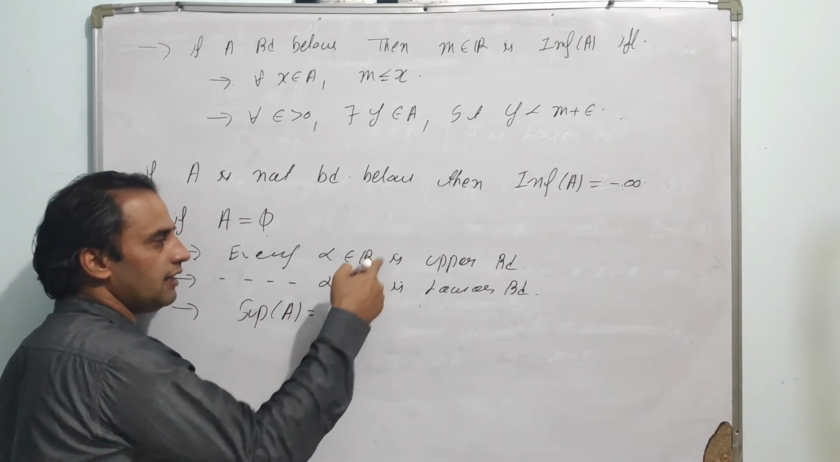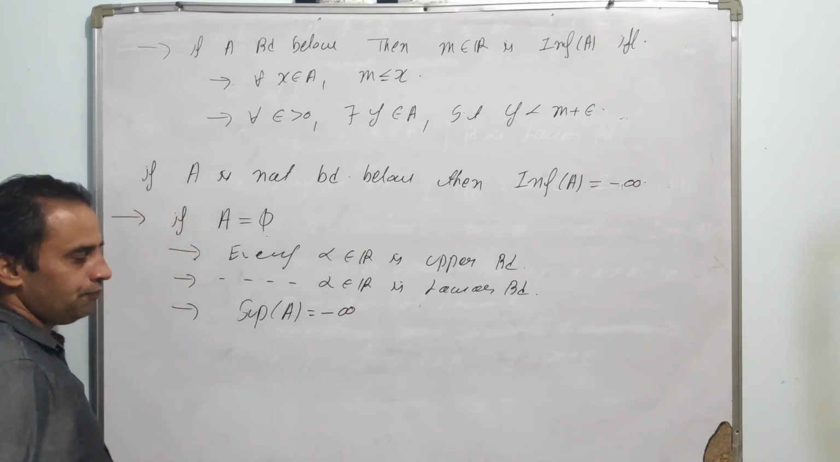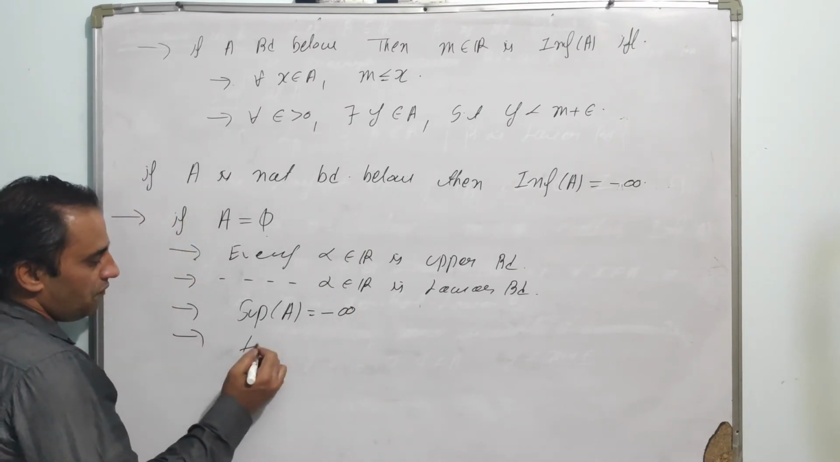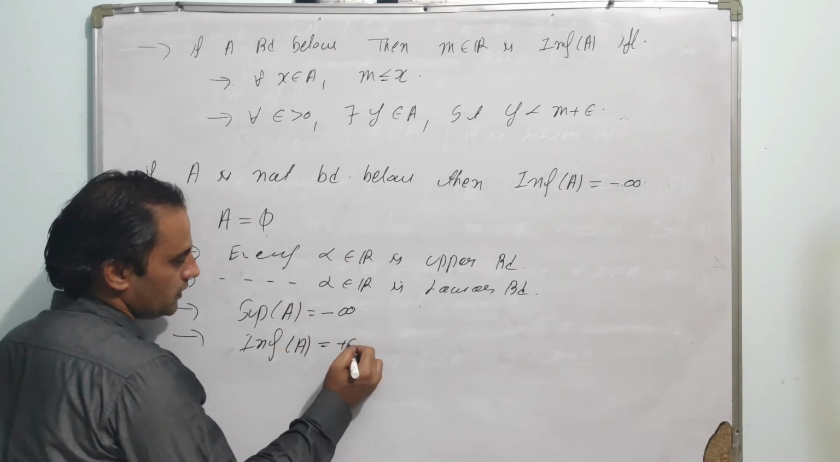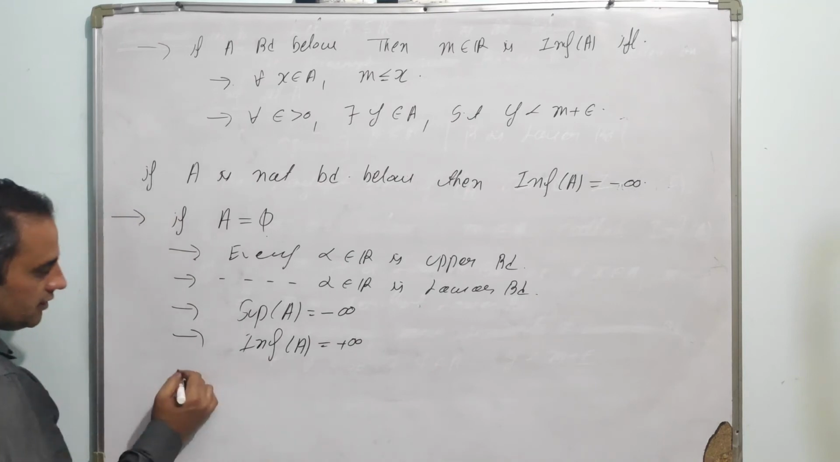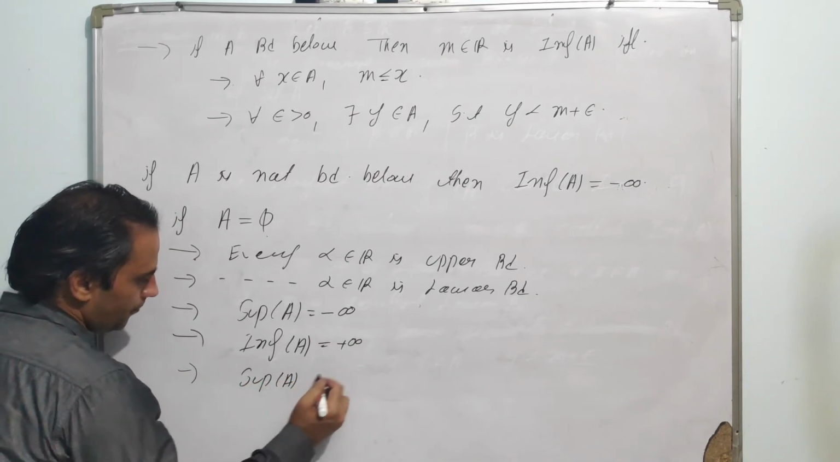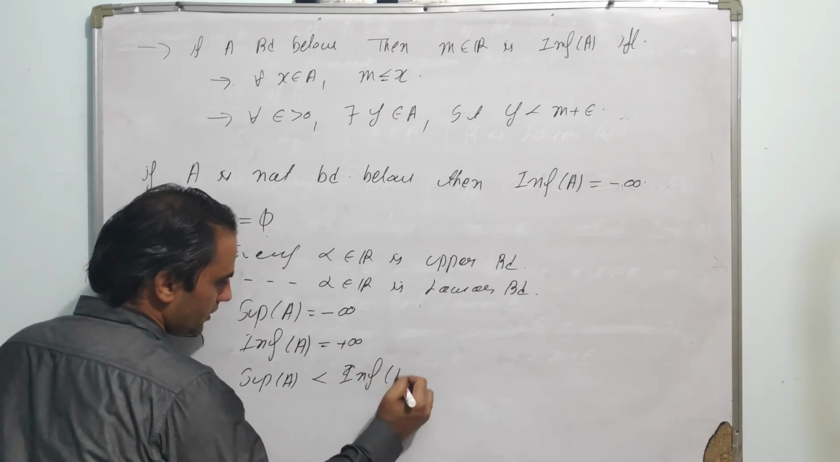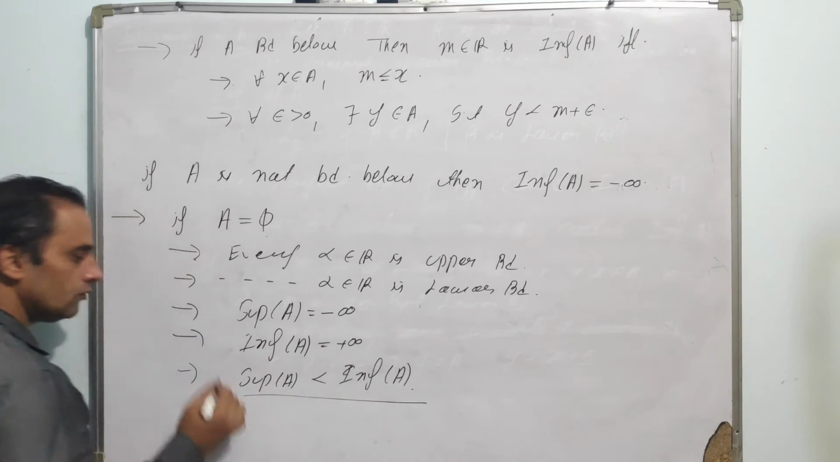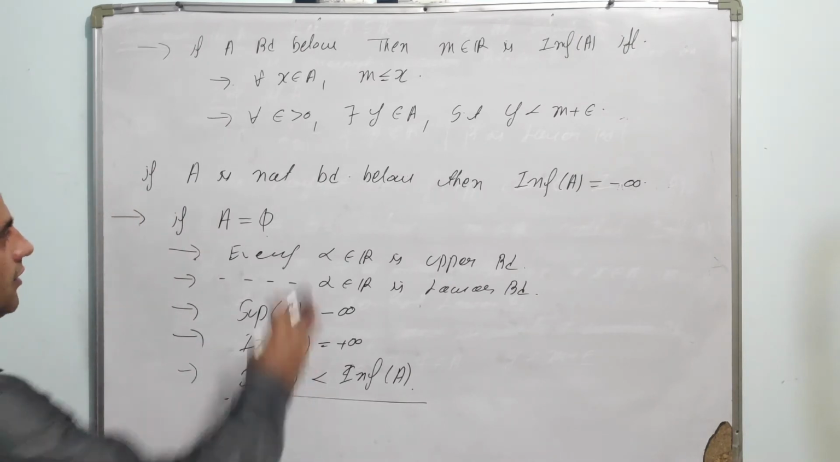So from the real line, the least upper bound must be minus infinity. And again, by the definition of infimum, the infimum of A is plus infinity. That is, the supremum of the empty set must be less than the infimum of the empty set. So this is the property for the empty set.